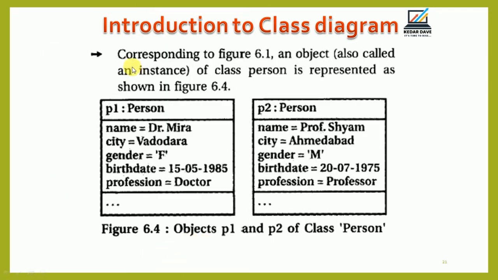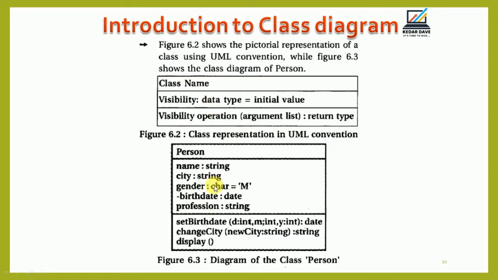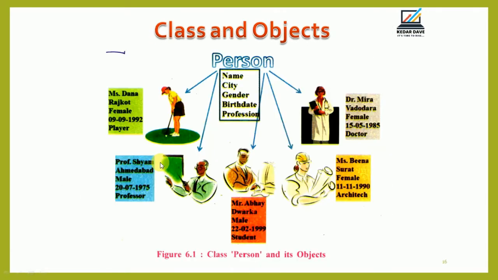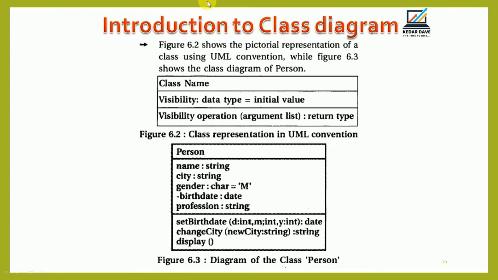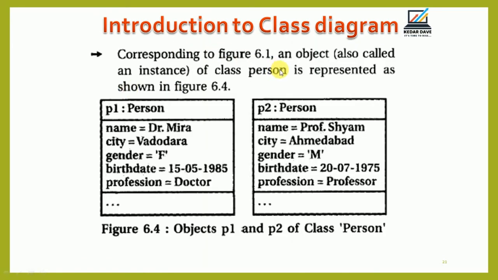Okay, here, corresponding with the figure, it is given here, 6.1, right? An object is also called an instance of the class person. It is represented here, right?